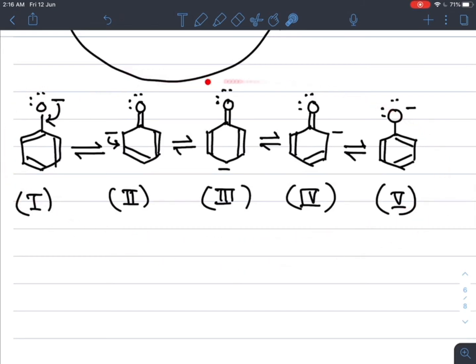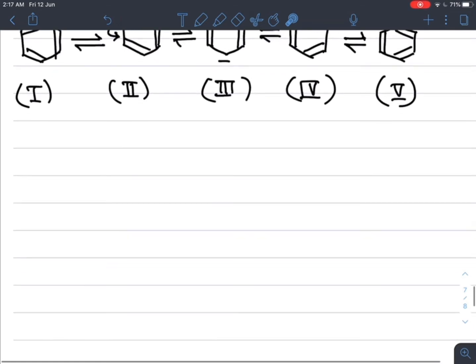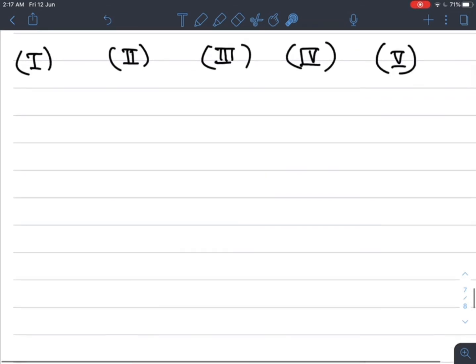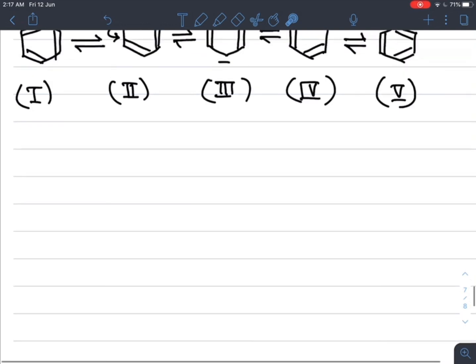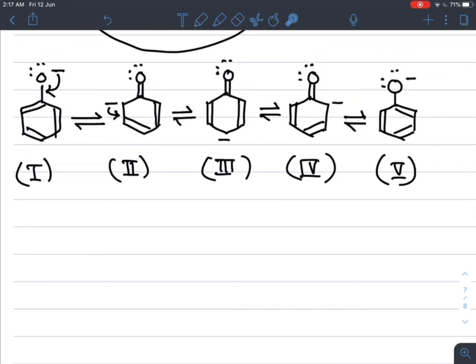This is due to the presence of the negative charge on the oxygen as well as the 6 pi bonded electrons in the benzene ring, which make these resonating structures possible. The more the resonating structures, the more the stability, and that's why the phenoxide ion donates H plus more easily than the alkoxide. Finally, phenols are more acidic than all alcohols, whether primary, secondary or tertiary.